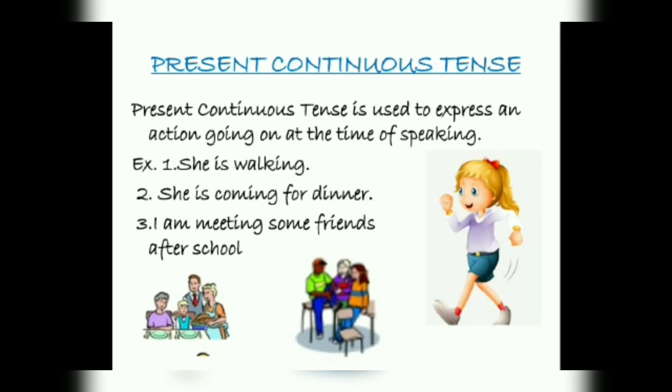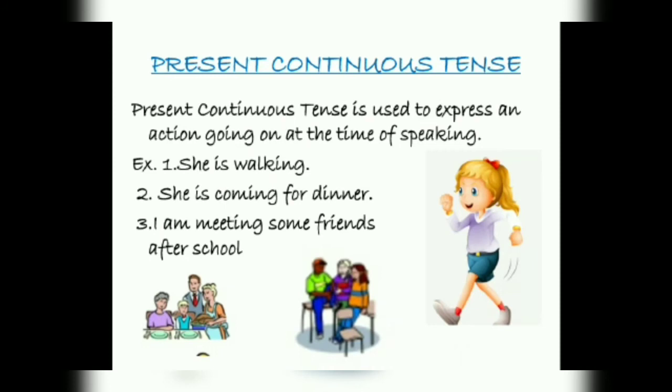The second one, present continuous tense. First of all, the word continuous. What does continuous mean? That means the action which is going on. Okay? And continuous, जैसे तुम्हारे दिमाग में आएगा तुम्हें एक चीज क्लिक होनी चाहिए, ing form. Okay? So present continuous tense is used to express an action going on at the time of speaking.